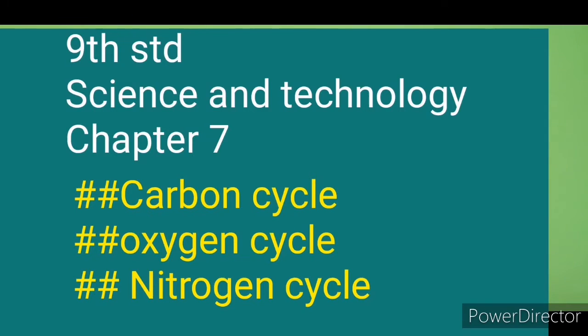Today's video is for 9th class English medium. Subject: Science and Technology, Chapter 7, Energy Flow in an Ecosystem. The main points are the carbon cycle, oxygen cycle and nitrogen cycle.